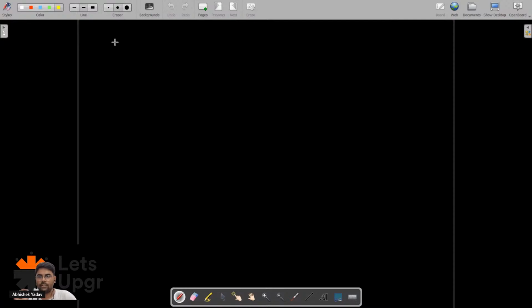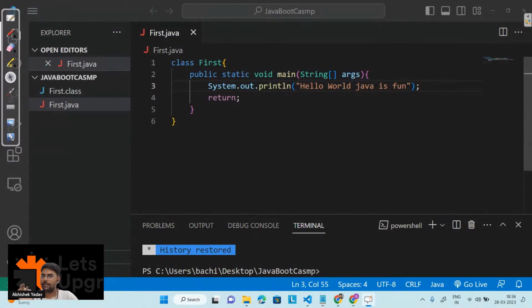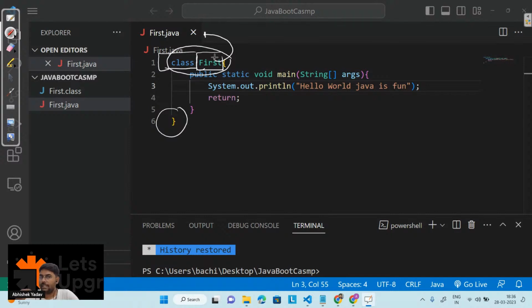We have to discuss this program. Here again, Java is all about object oriented programming, so whatever code I write, I have to write using a class. That's why I have created a class with the help of the class keyword, and after that the name of the class. Here the name of the class is First. And I told you that your class name should be the same as the file name. Everyone, your class name should be the same as the file name. Why am I saying that? Let's first discuss that.